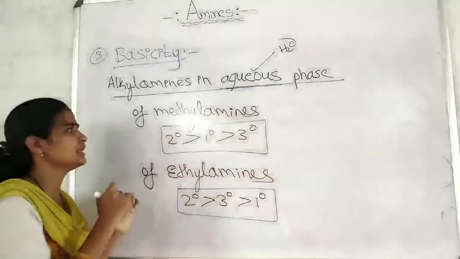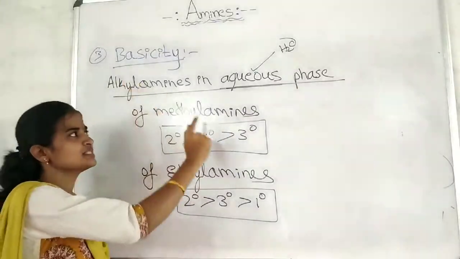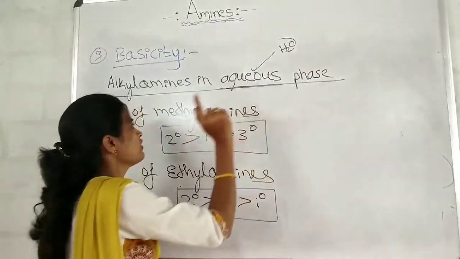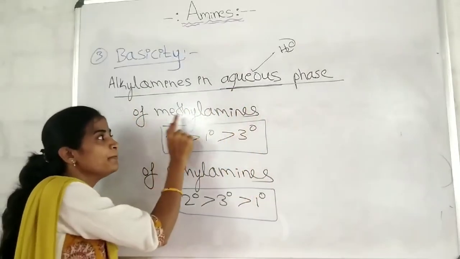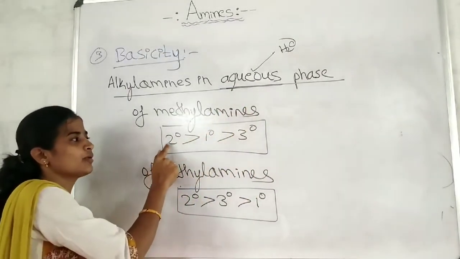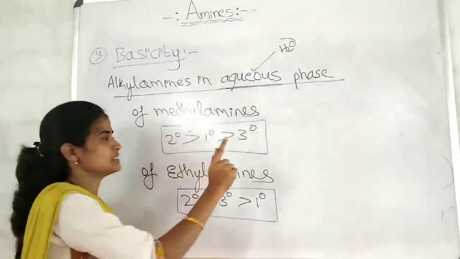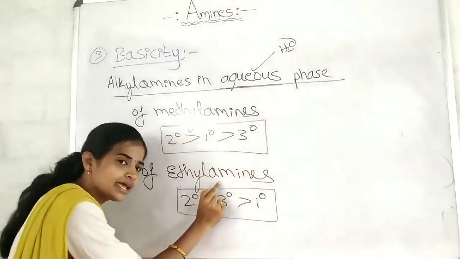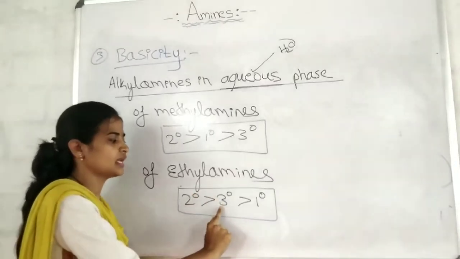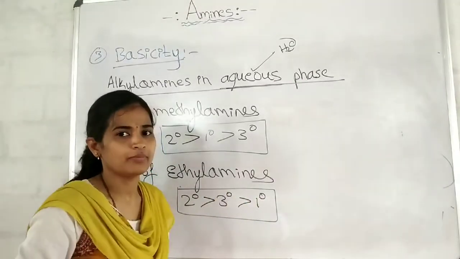Please do remember, it is a very important point. Order of basicity of the alkyl amines in the aqueous phase. It is for the methylamines, secondary are more basic than primary, which are more basic than tertiary. And for ethylamines, secondary are more basic than tertiary, which are more basic than primary.